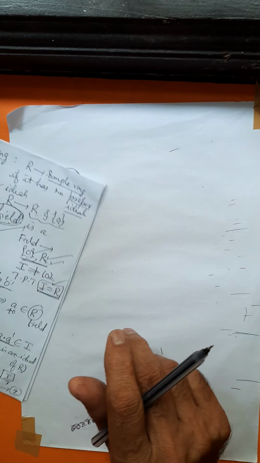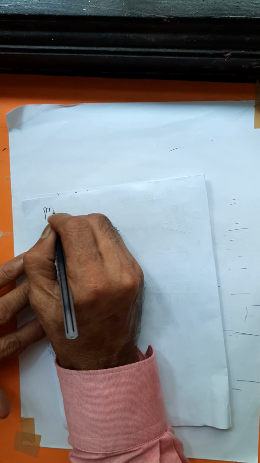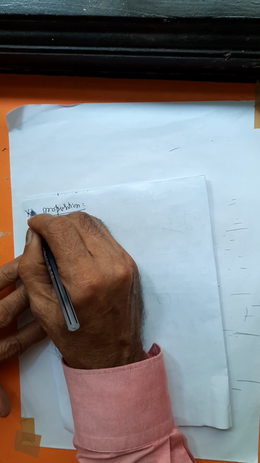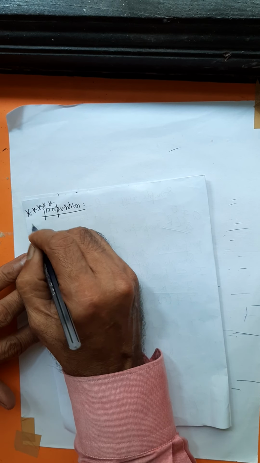A simple ring is a ring which has no proper ideals, a ring which has only improper ideals. We come to the second result, the proposition. It is an essay type question, all time important. Very, very important. A 6 mark university question. What does the statement have?